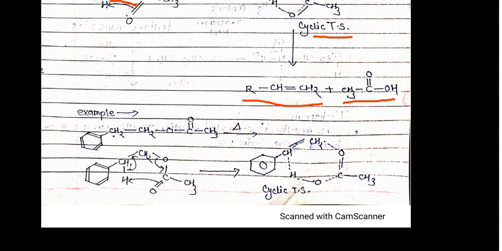The bond between this carbon and a hydrogen breaks, and a new double bond is formed here. The bond between this carbon and oxygen also breaks here.